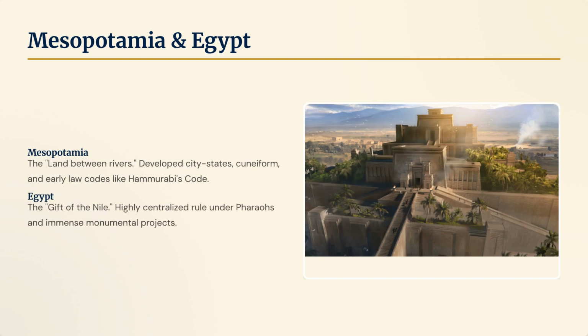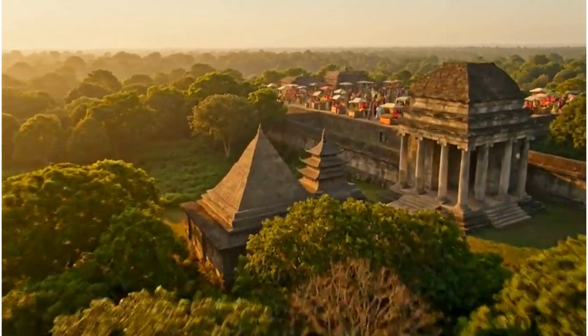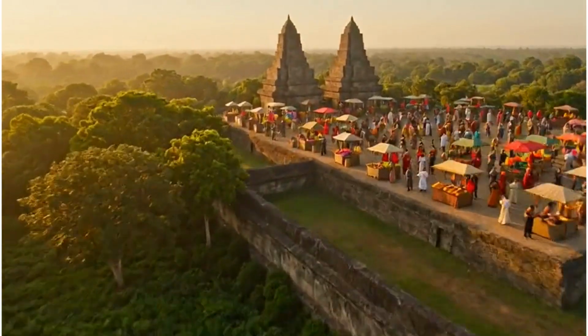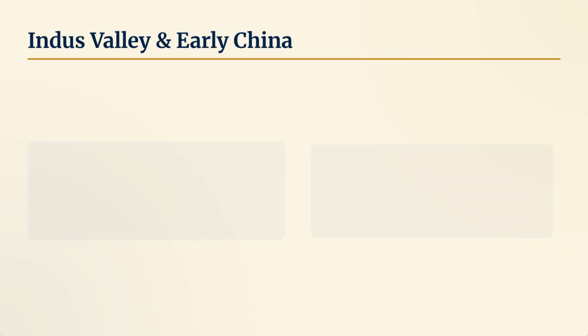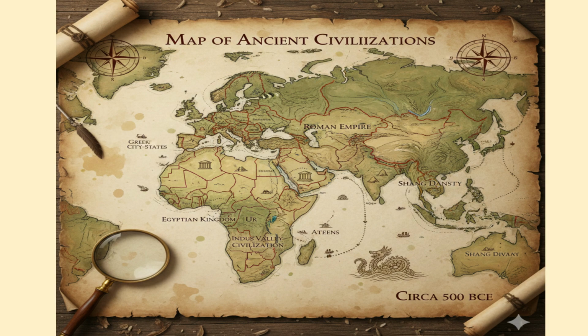Egypt, the gift of the Nile, featured highly centralized rule under pharaohs and immense monumental projects. The Indus Valley is known for highly planned cities and advanced plumbing systems. Early dynasties in Yellow River China established political patterns and cultural traditions that defined East Asian history for millennia.